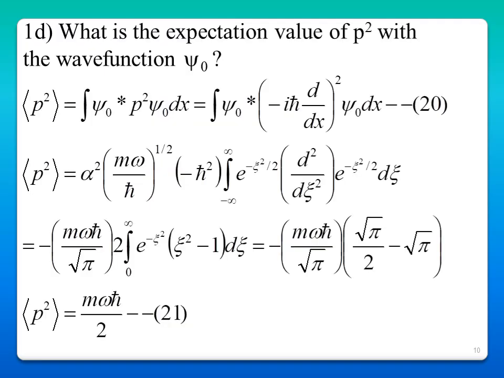And now we have to find the expectation value of momentum with the wave functions psi naught and psi 1. For this, it is integral psi naught star momentum psi naught dx. And this also you can write as mass into dx by dt, mass into velocity. So it is m d by dt of the expectation value of x. If you do this, you get it is equal to 0. So for both the wave functions, the expectation value of momentum is 0.